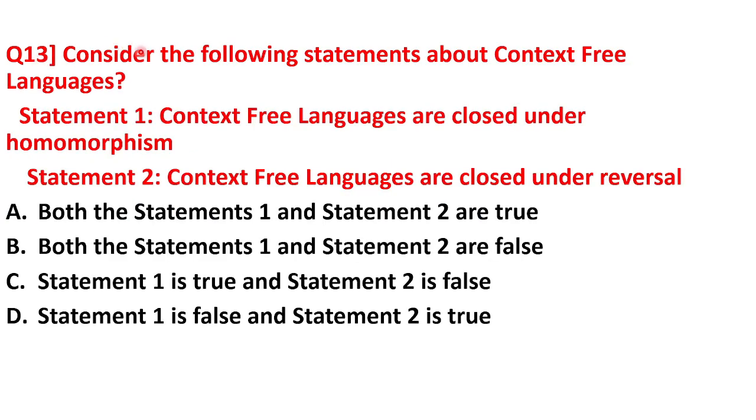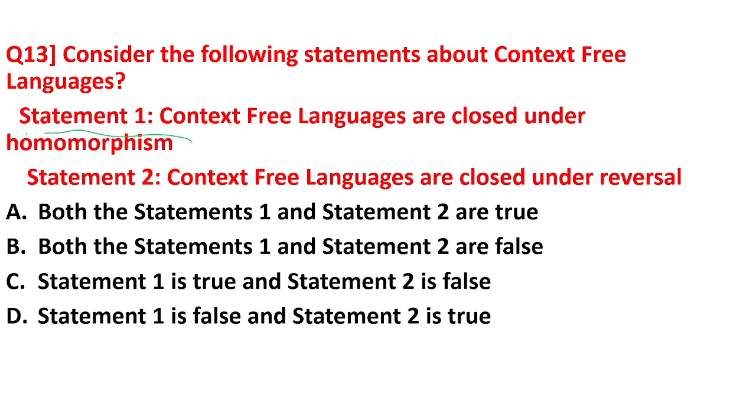Question number 13 is, consider the following statements about context free languages. Statement 1 is context free languages are closed under homomorphism, and statement 2 is context free languages are closed under reversal. Now I have to tell which of these two are true. Both are true. Why?